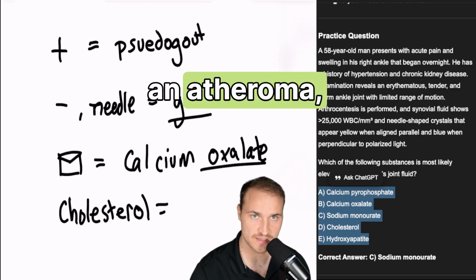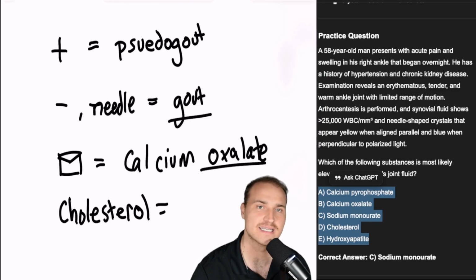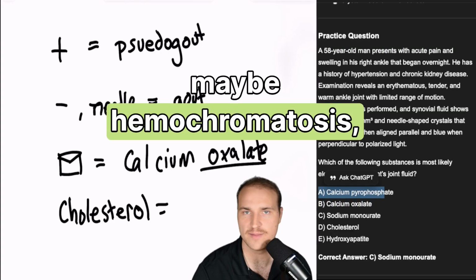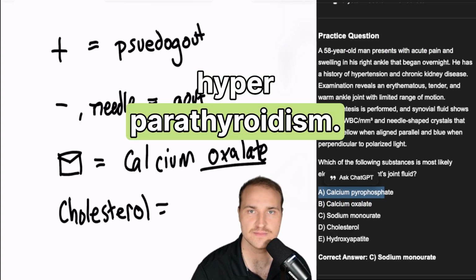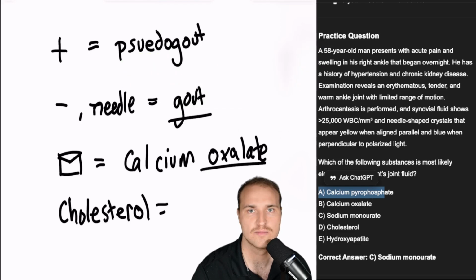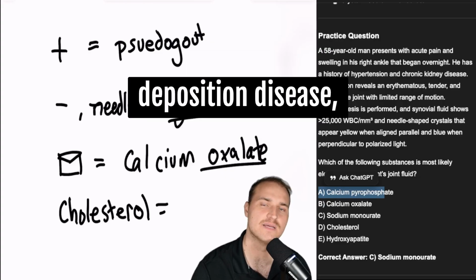By the way, an atheroma, also known as an atheromatous plaque, is a buildup of fats and cholesterol and other substances in the inner layer of the artery. So calcium pyrophosphate, that's linked to aging, maybe hemochromatosis, hyperparathyroidism. These conditions cause inorganic pyrophosphate levels or calcium levels to rise, and they promote the CPPD crystal formation. That's calcium pyrophosphate deposition disease.